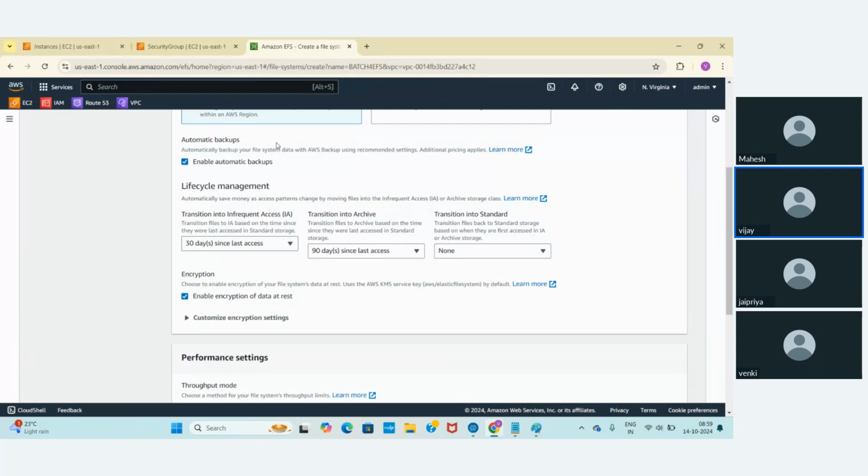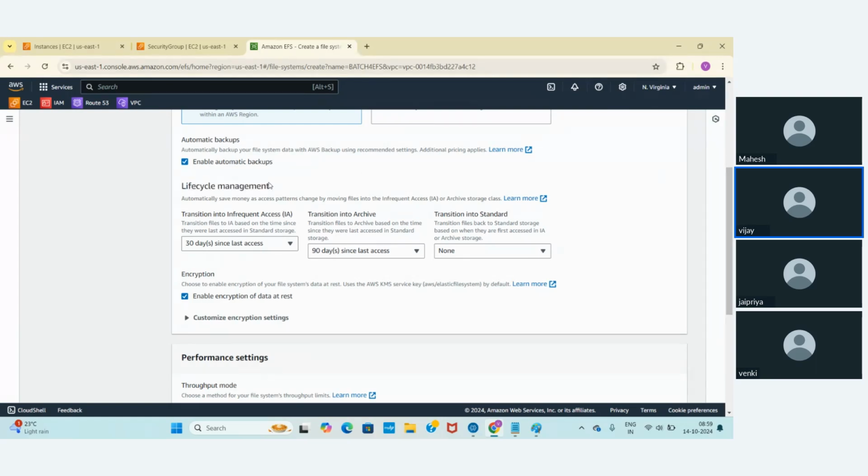I have shown 3 methods. First is by creating a script, and second is using Lifecycle Manager. The third is using EventBridge and a Lambda function. You tell them that, but for EFS, tell them that we have used automatic backup using AWS Backup. And lifecycle management, you have seen that as part of